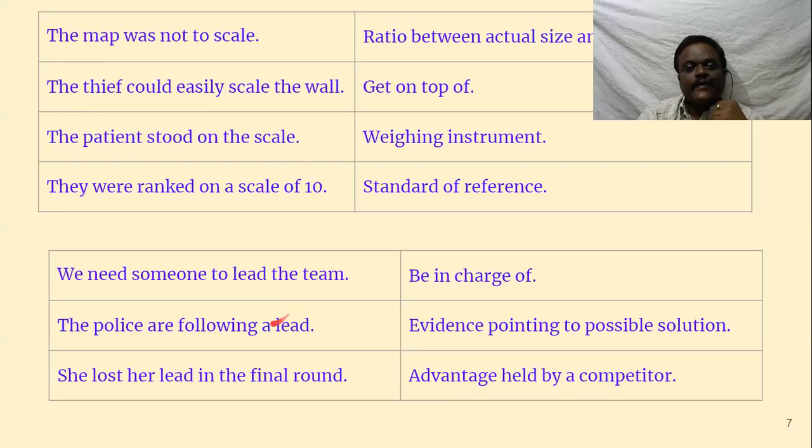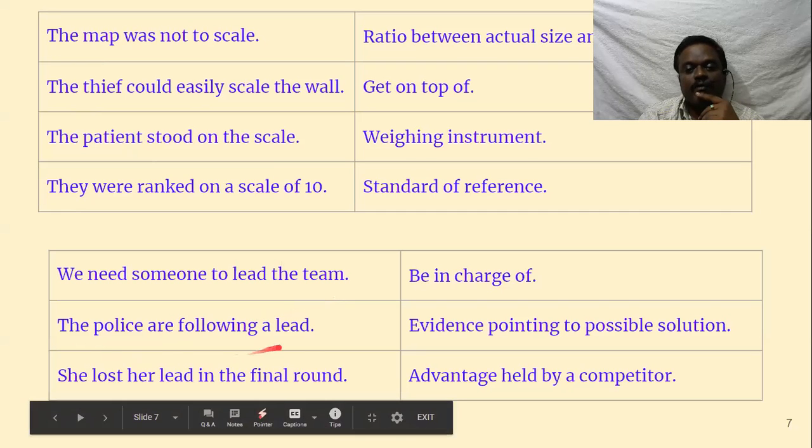Sorry. Then we need someone to lead the team. Next set of sentences. We need someone to lead the team. The police are following a lead. She lost her lead in the final round. See here, lead, lead, lead. All three spellings are the same. Even pronunciation is the same. Lead.